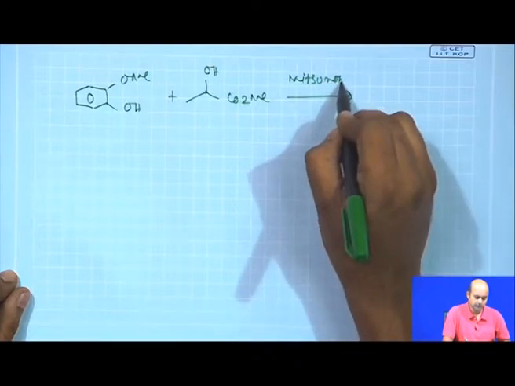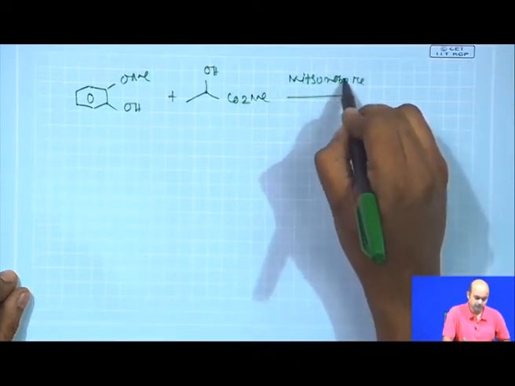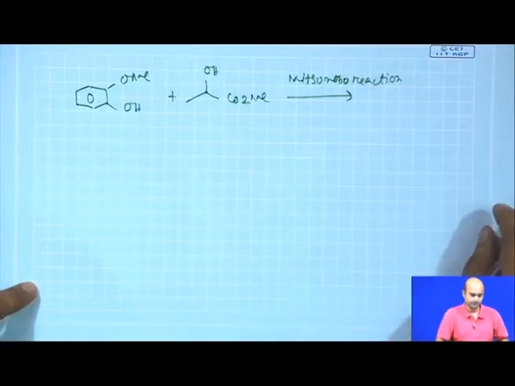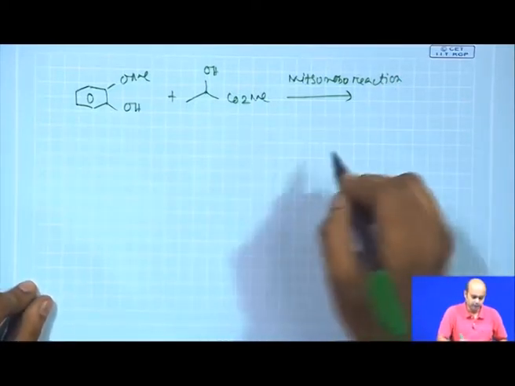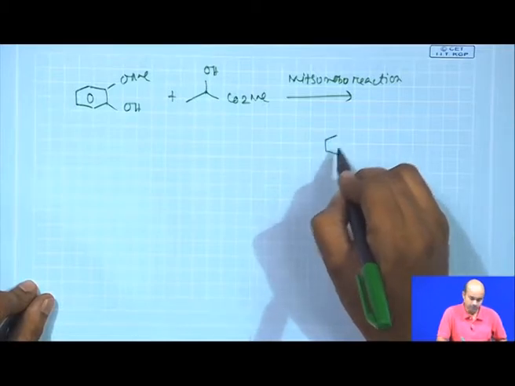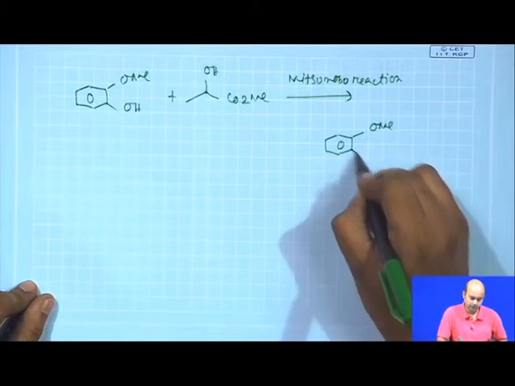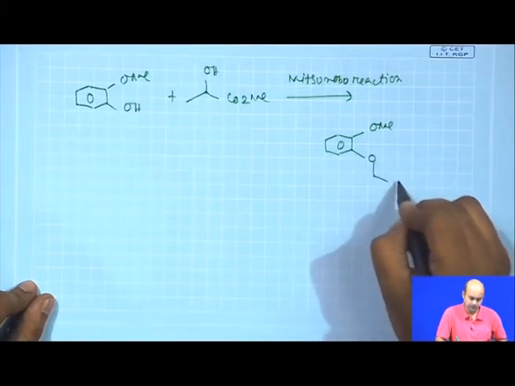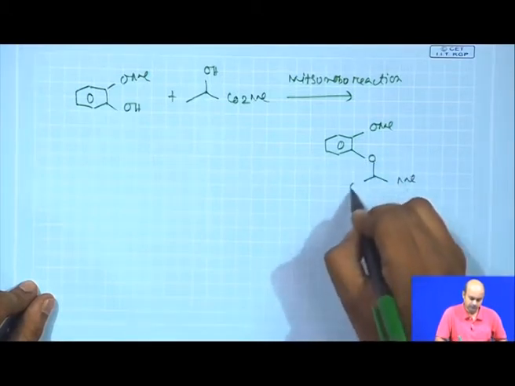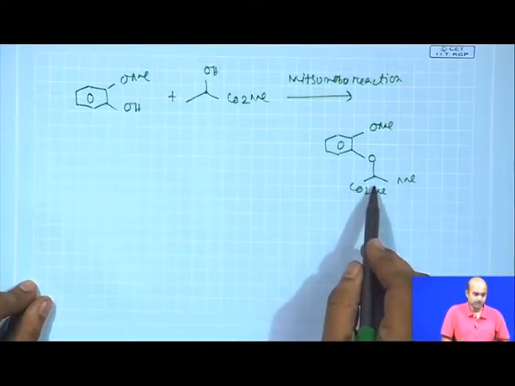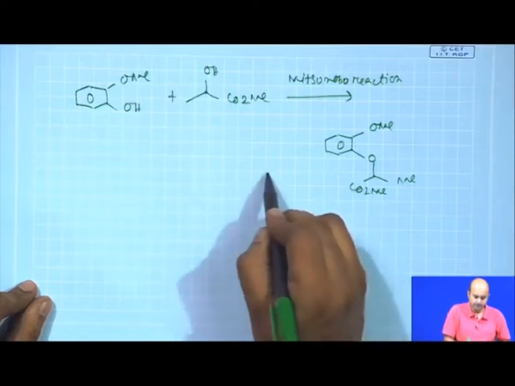We will explain the mechanism a little bit later when we talk about functional group based strategies. The Mitsunobu reaction is very useful, and you will basically get the corresponding ether like this. Okay. This is one of the intermediates which you explained earlier.